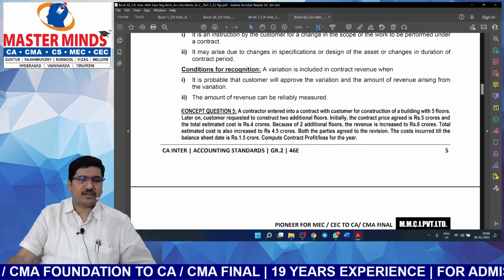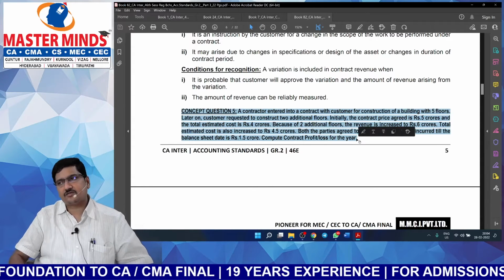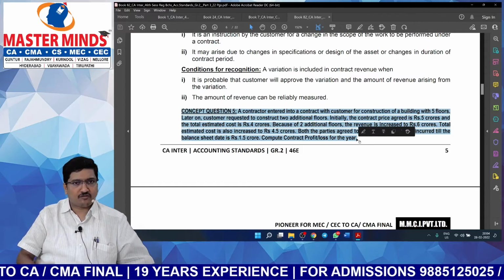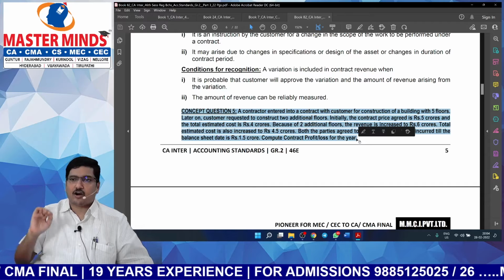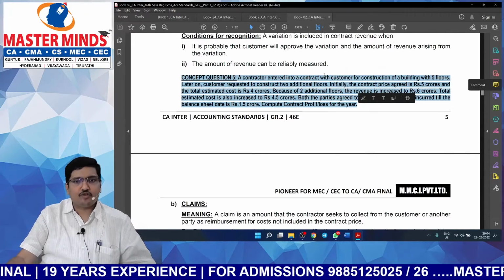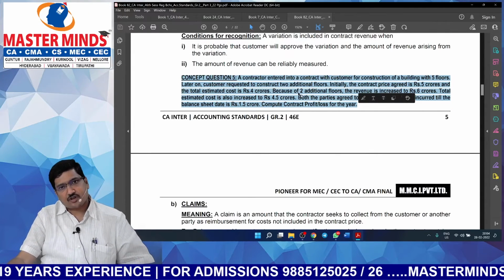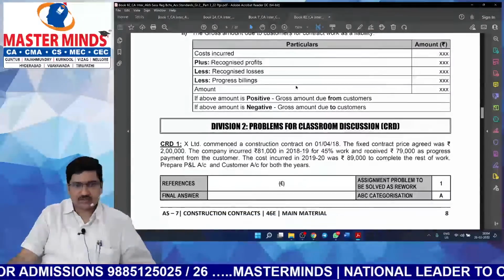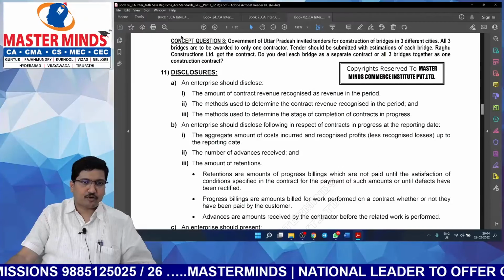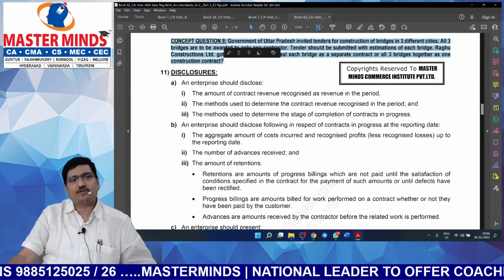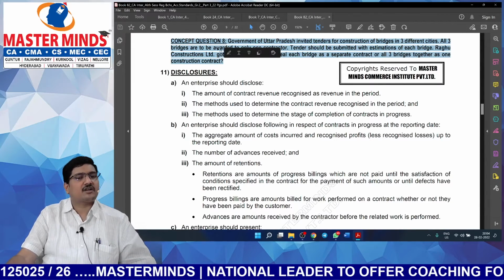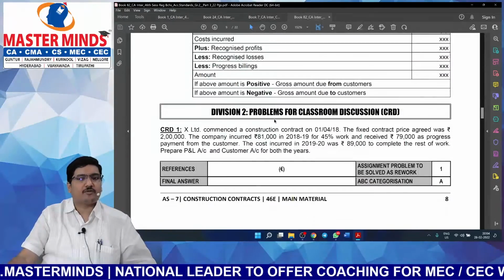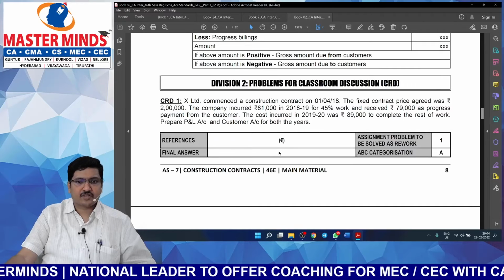At the end of theory content, we have given some concept questions. What is this? Just to check whether your conceptual clarity is good or not, whether you understood the provision correctly or not. Sir, will you be giving answers to these concept questions also? Yes, we will be providing answers to these concept questions also. Here you can see after every provision, after completion of every provision, we have included one concept question. How many concept questions are covered till now? 8 concept questions. And here it is, problem for classroom discussion.